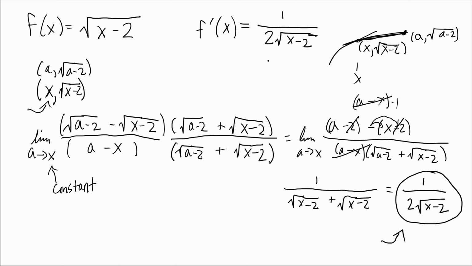So for instance, let's say we want to find the slope of this curve, the tangent line, the slope of the tangent line of this curve at x equals 6. So we could say f prime of 6. What would that be? So we can plug 6 into this formula. You notice you have 1 over 2 square root of 6 minus 2, square root of 4. Hey, that's going to be 1/4. Because square root of 4 is 2. 2 times 2 is 4. So slope is going to be 1/4 when we're at 6.